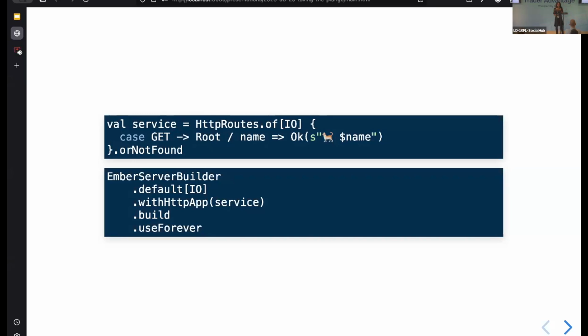And I would take the service and use something called Ember, which is within HTTP4S, to build up a server and then plumb this code into an IO app and run it up, and I would get the service that you just saw. But there's no stream here, is there? Right, where's the stream?